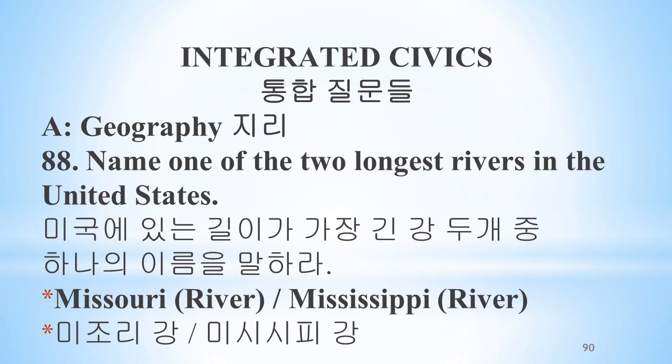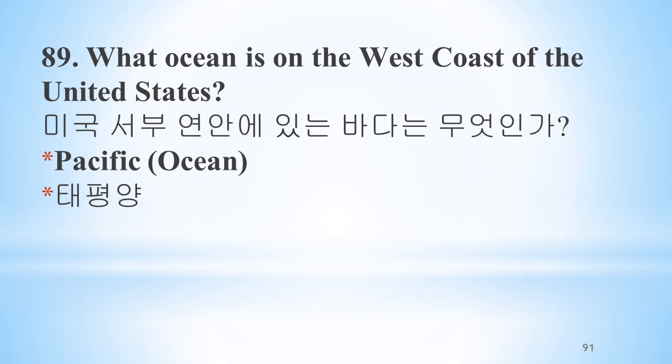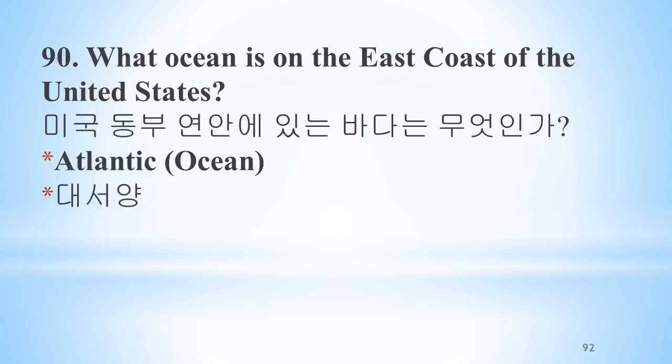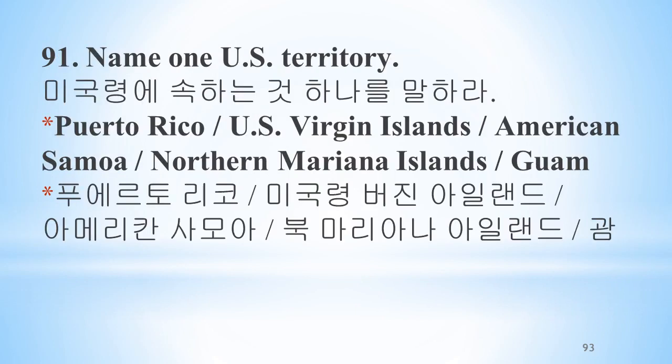Name one of the two longest rivers in the United States. The Missouri River, the Mississippi River. What ocean is on the west coast of the United States? The Pacific Ocean. What ocean is on the east coast of the United States? The Atlantic Ocean. Name one U.S. territory. Puerto Rico, U.S. Virgin Islands, American Samoa, Northern Mariana Islands, Guam.